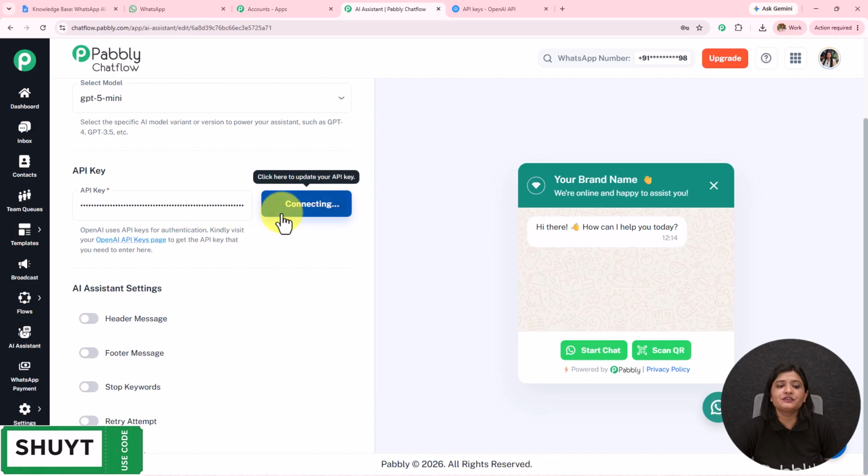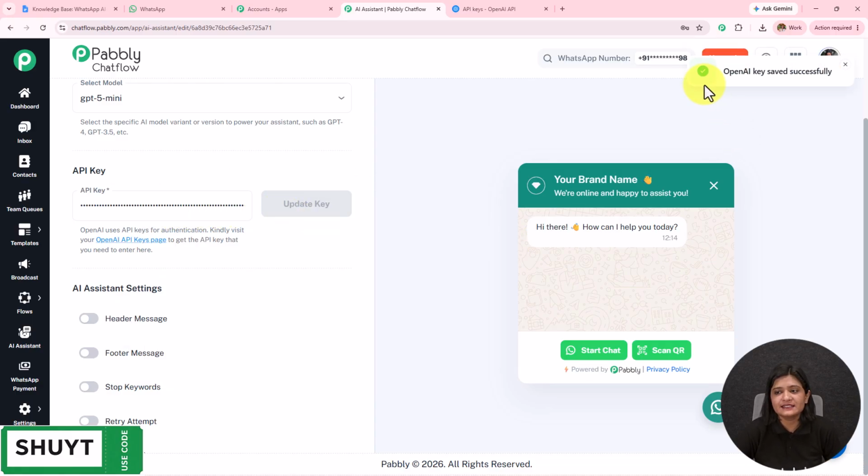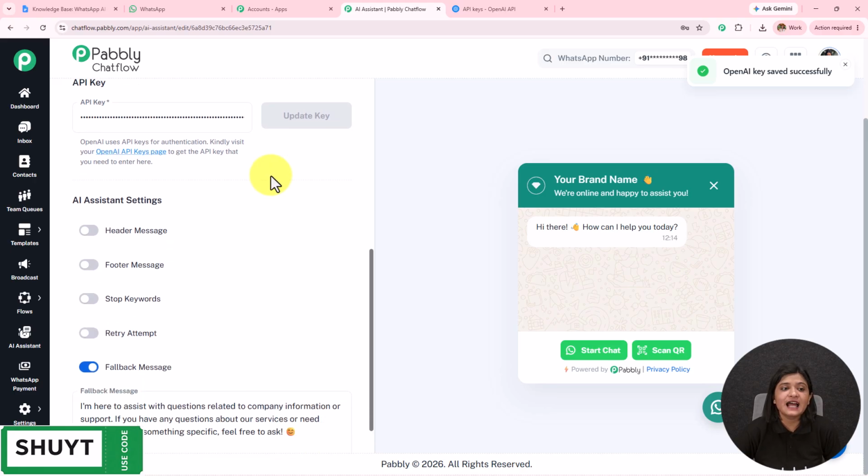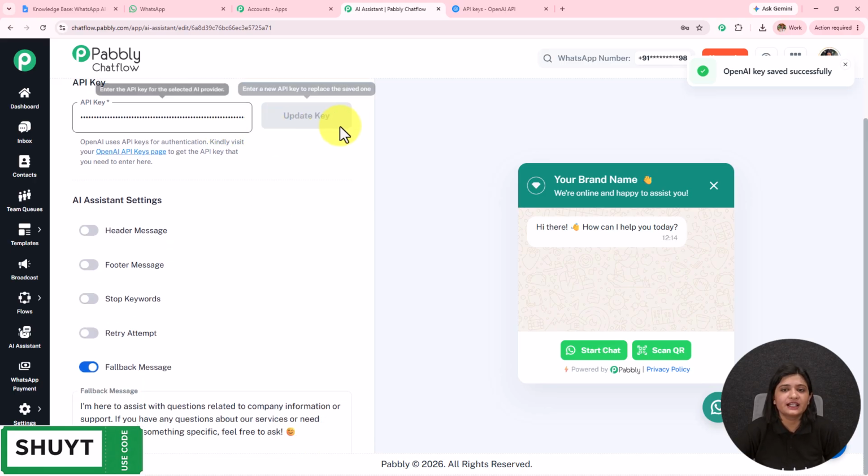After adding the key, you have to click on this update key. You will see OpenAI key saved successfully. So it is necessary that you add the key and click on this update key or connect the key.